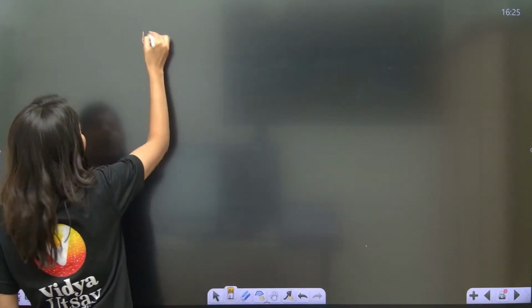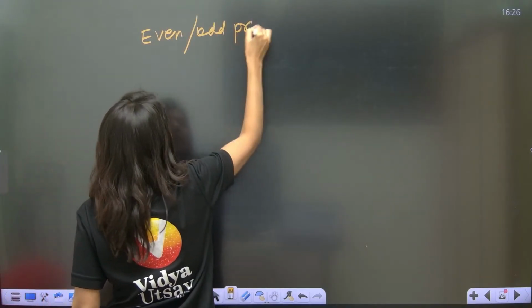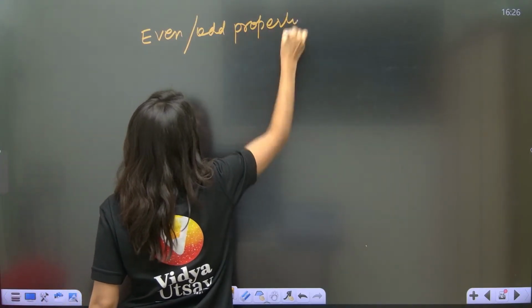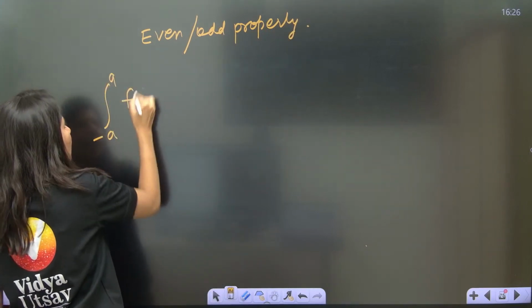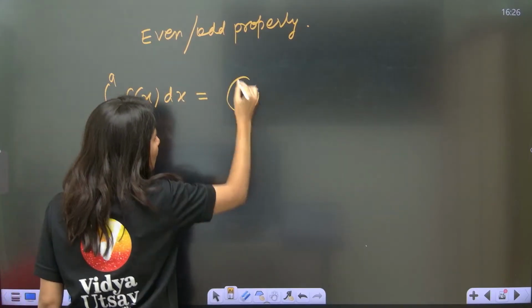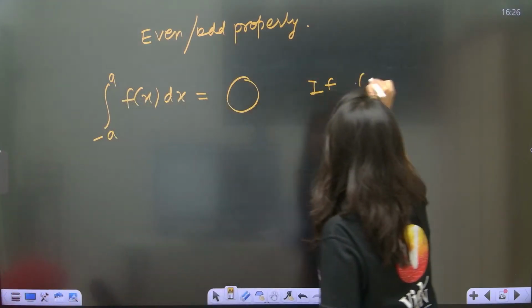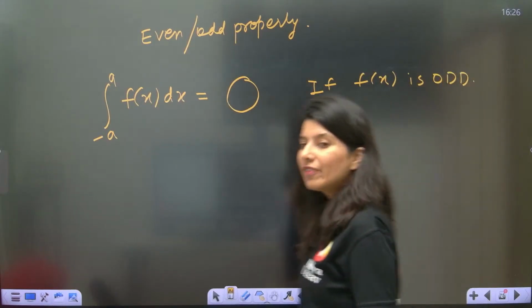Next property is your even-odd property. Even-odd property says that suppose integral from minus a to a of f of x is there. This is going to be 0 if f of x is odd. Now, what is an odd function?